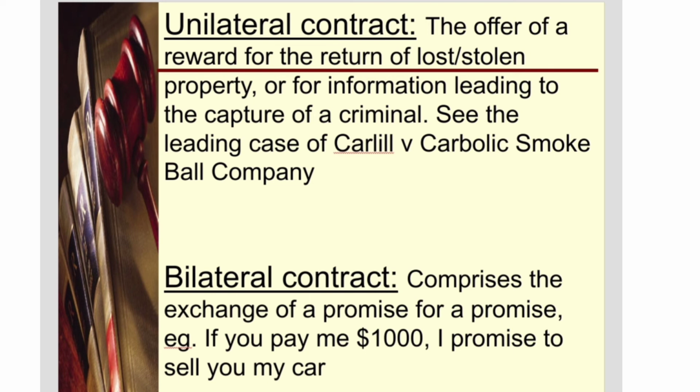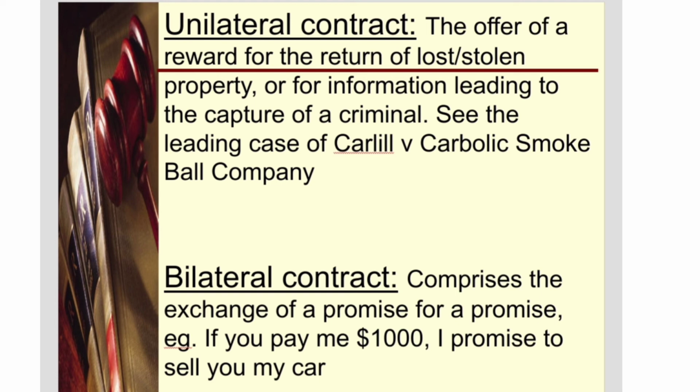So if you notice, in both bilateral and unilateral contracts, the contract is obviously ultimately between two parties, right? However, as the prefix uni and bi indicates, in each of these kinds of contracts, that is, one is a unilateral contract and the other one is a bilateral contract, the difference lies in the fact that in a unilateral contract only one party is bound, whereas in a bilateral contract both of the parties are bound from the outset.